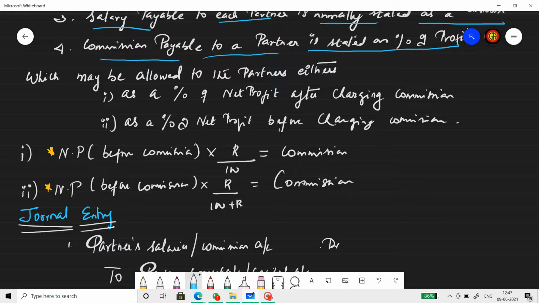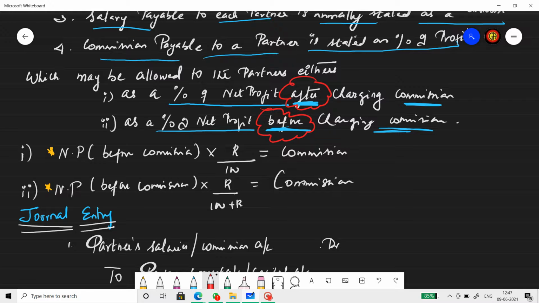Alright, now here I am going to discuss percentage of commission on profit. If commission payable to a partner is stated as a percentage on profit, then check whether the percentage is on net profit after charging such commission, or it is percentage on net profit before charging such commission. So these are the two terms that we need to understand better.